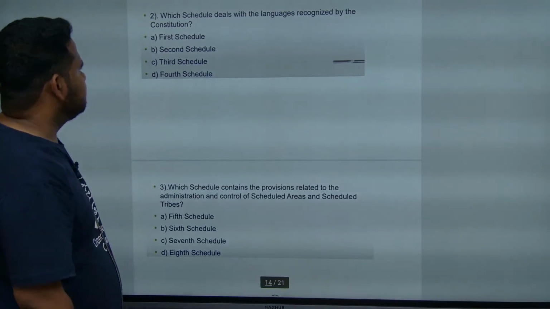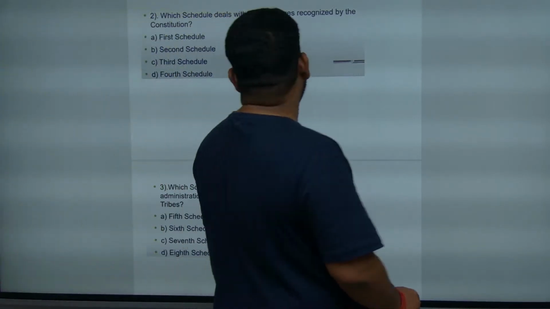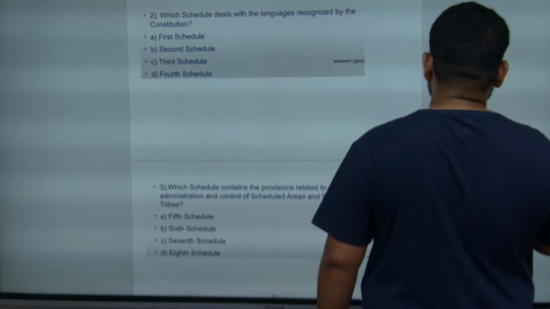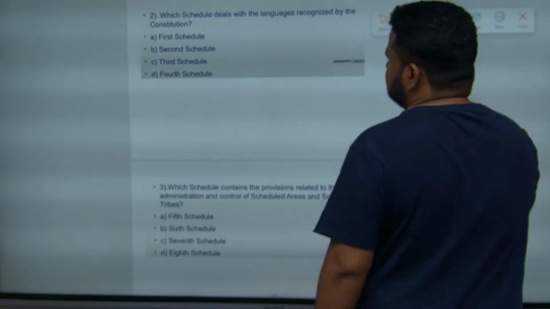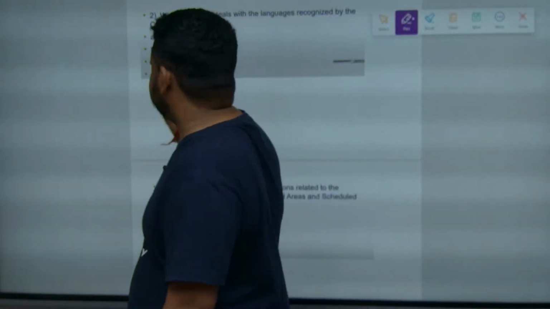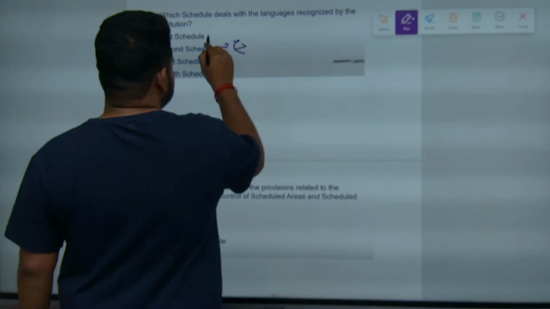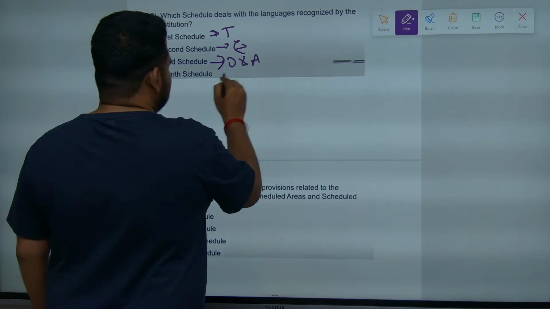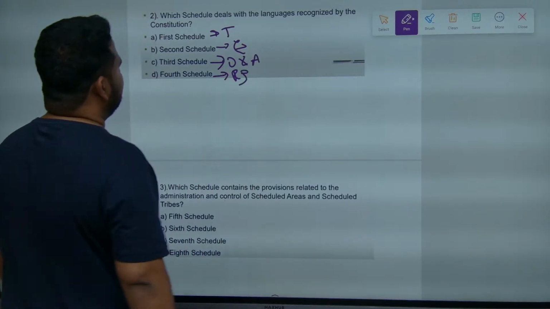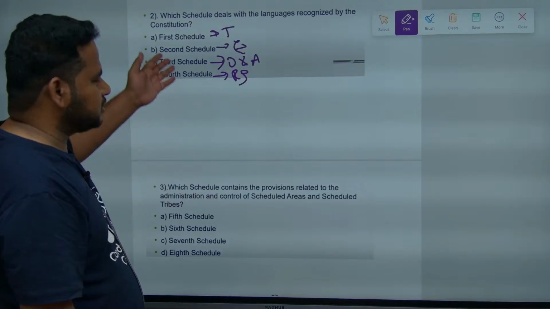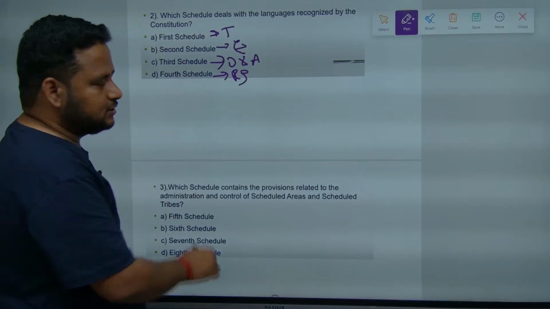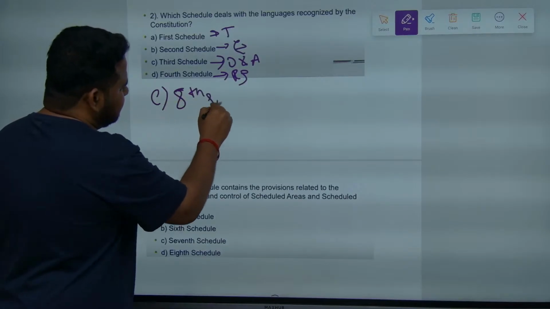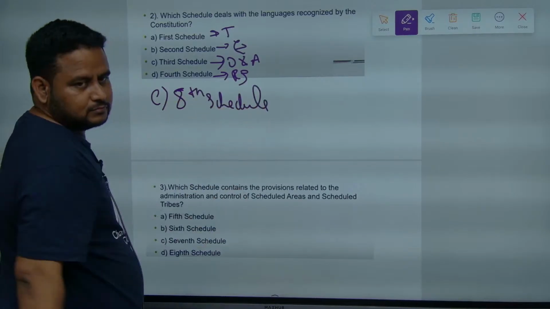Look at this. They are asking which schedule deals with the languages recognized by the Constitution. Which schedule? First schedule is talking about list of states and their territories. Second schedule is talking about emoluments. This is talking about territories. Third schedule is talking about what? Oaths and affirmations. And fourth schedule is talking about Rajya Sabha. Okay. Which schedule is talking about languages recognized by the Constitution? That is not in the answer, it is not there. The answer is option D. None of this, or you can write it as 8th schedule. Got it? 8th schedule. The answer is 8th schedule.